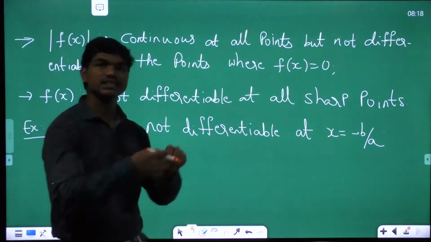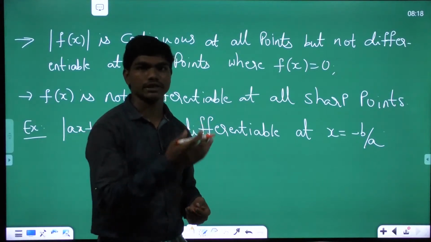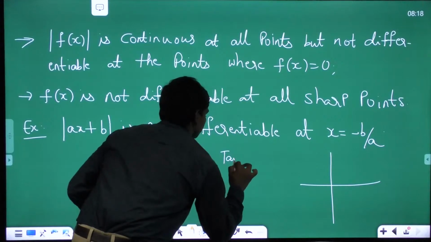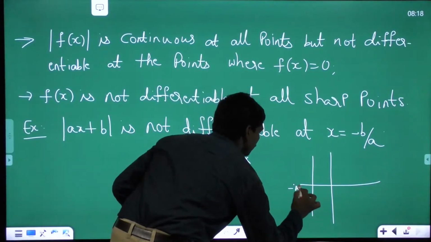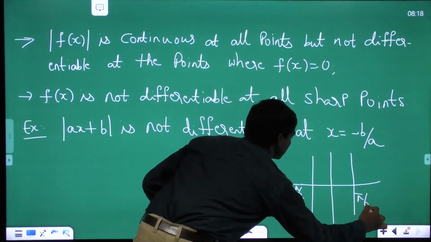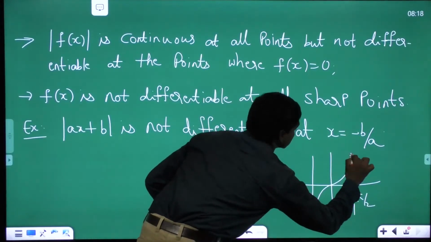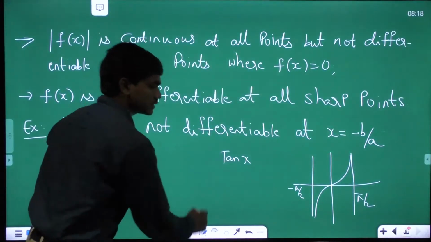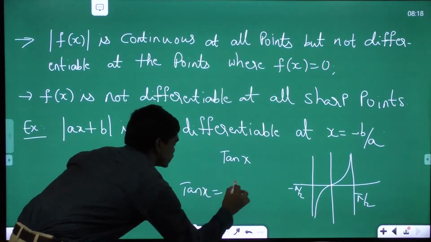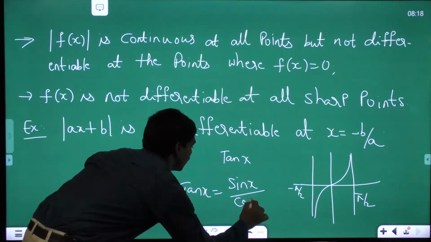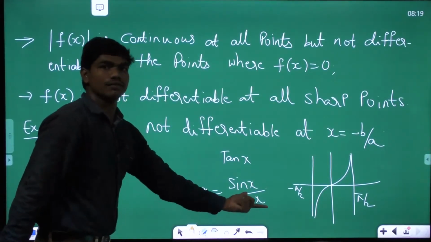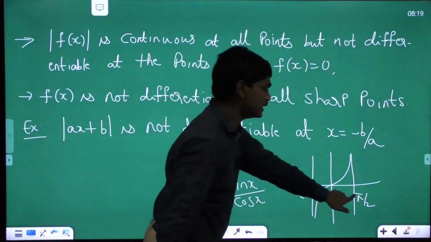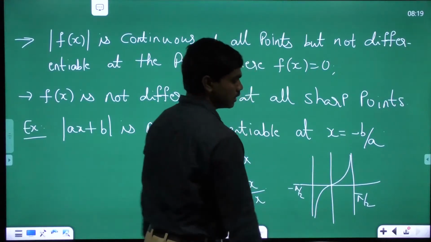Similarly, if you see mod of tan x, for tan x the denominator is cos x, and tan x is discontinuous at x is equal to pi by 2, which we have seen in graphs, correct? If you remember the graph of tan x, how would it look? If this is minus pi by 2 and this is pi by 2, the graph looks something like this, correct? And at x is equal to pi by 2 there is a discontinuity, because tan x is sin x by cos x, and it's obvious when the denominator goes to 0, the functions are discontinuous. Because at x is equal to pi by 2, cos pi by 2 is 0, and at x is equal to pi by 2 this function is discontinuous.